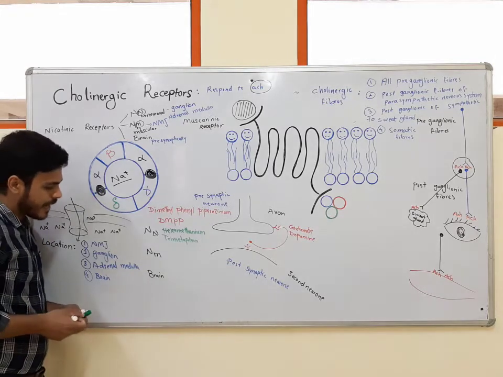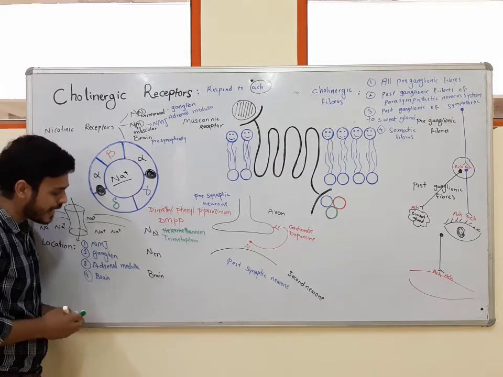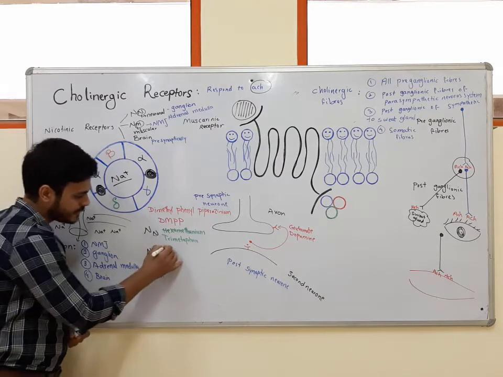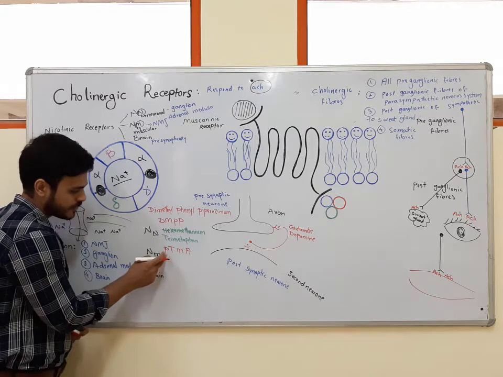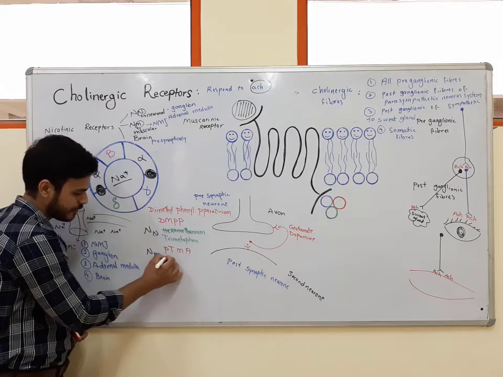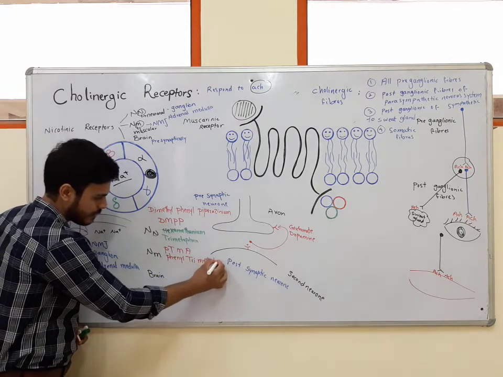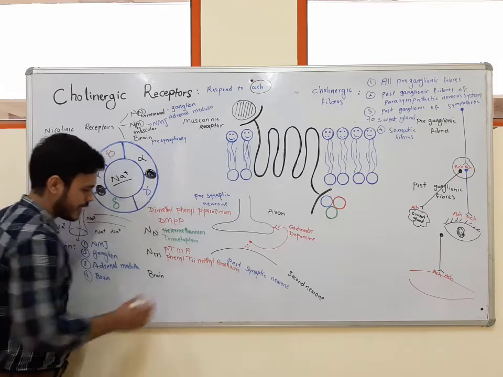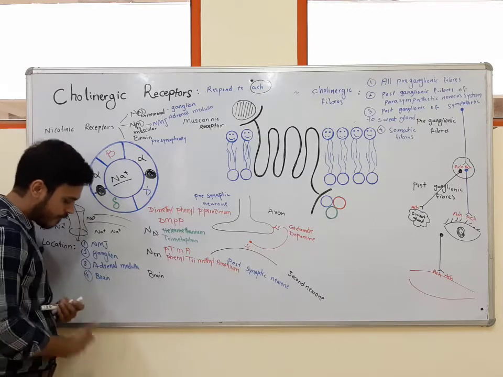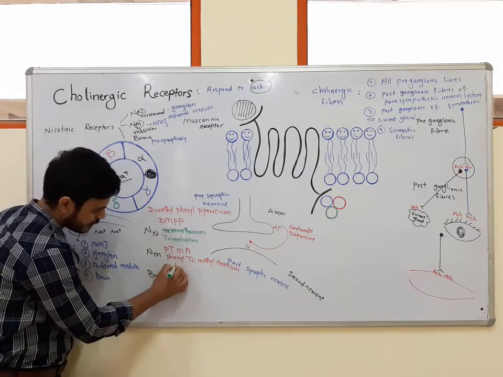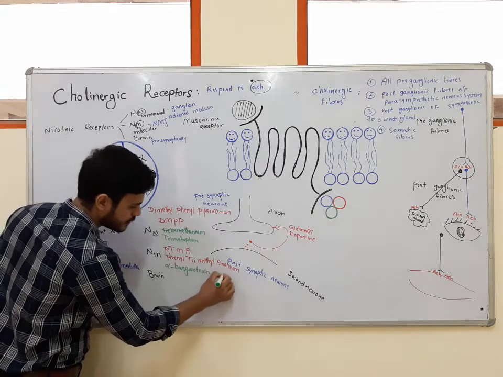The second subtype was the NM subtype. The agonist for NM subtypes is PTMA. PTMA is an abbreviation for phenyltrimethylammonium. This is the agonist for the NM subtype. The antagonists for the NM subtype are alpha-bungarotoxin and D-tubocurarine.